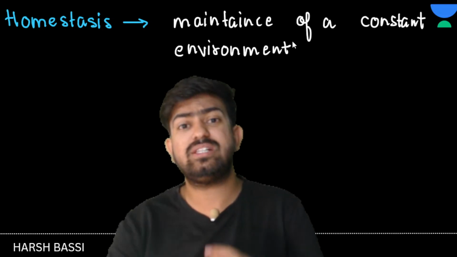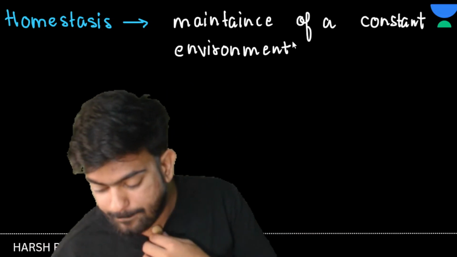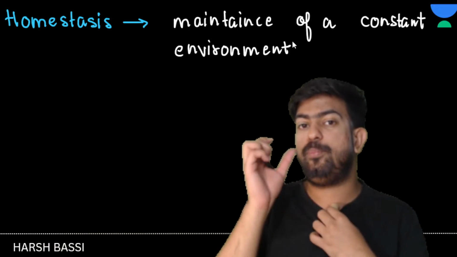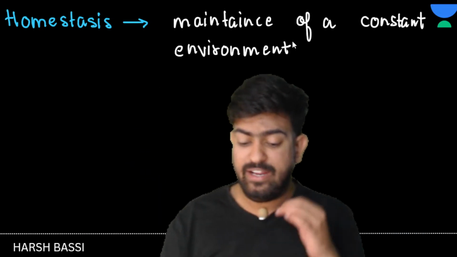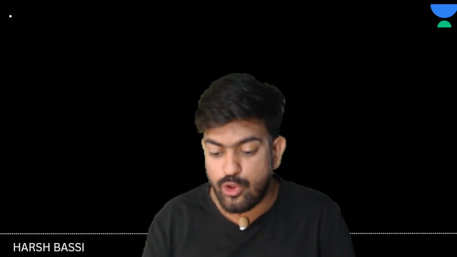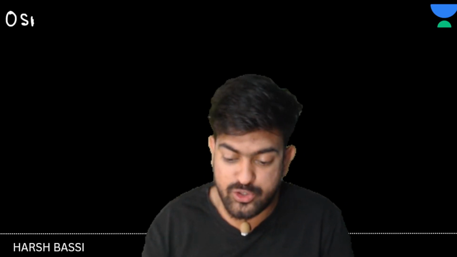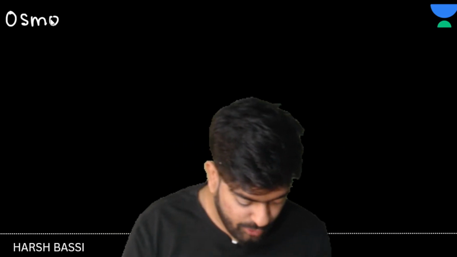So homeostasis is a big term, right? It is the maintenance of a proper environment inside our body. But if I talk about osmoregulation, if we are able to maintain a steady concentration of salt inside our body, then that is known as osmoregulation.